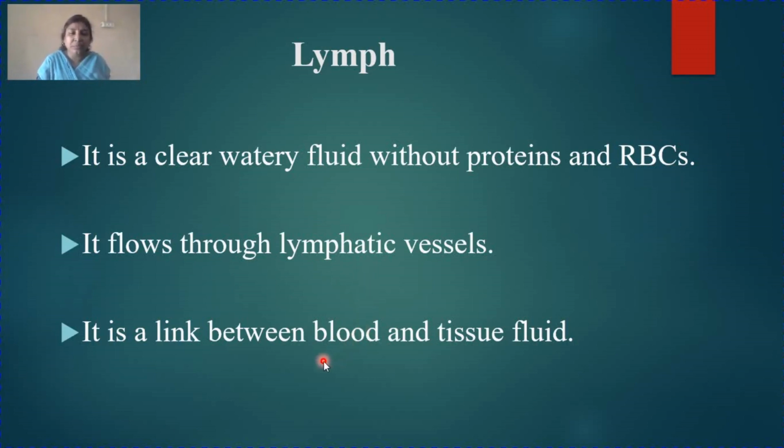And lymph is a link between blood and tissue fluid. Means the blood and the tissue fluids are connected by lymph. From blood, plasma and WBC squeeze out. They form lymph, and from this lymph all the nutrients and oxygen that is required are diffused out into the tissue fluid.